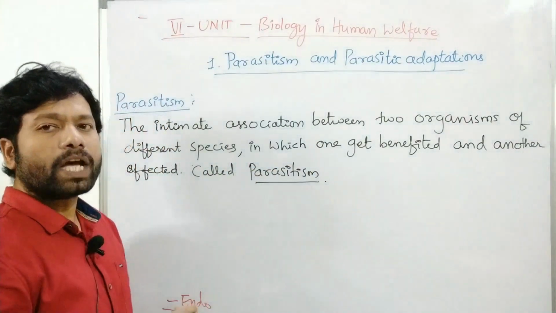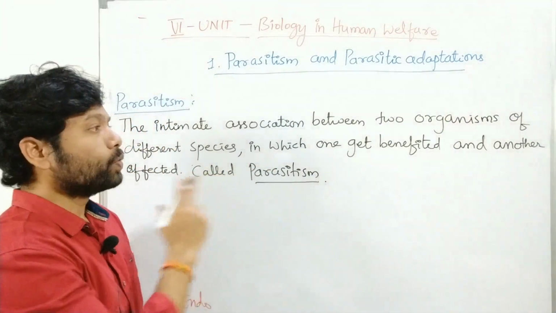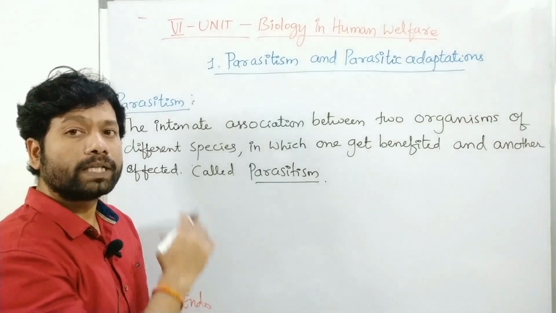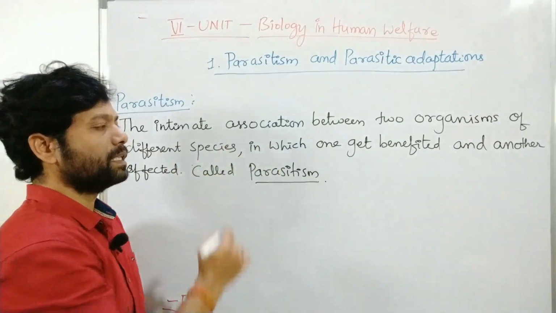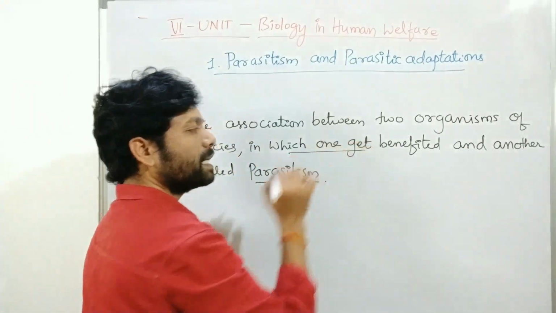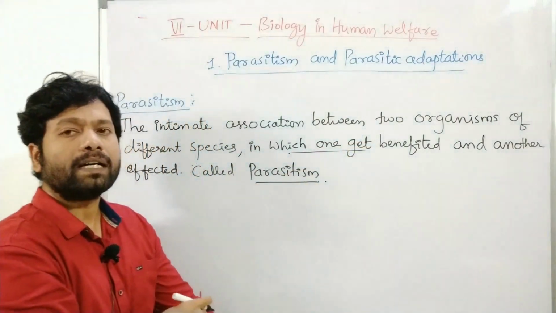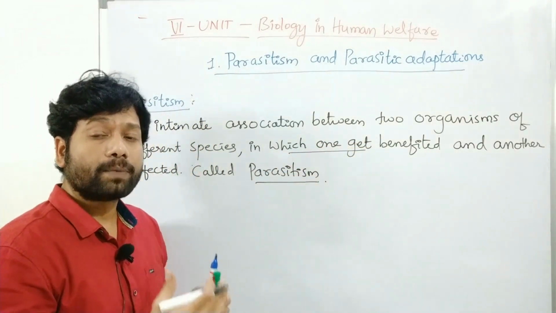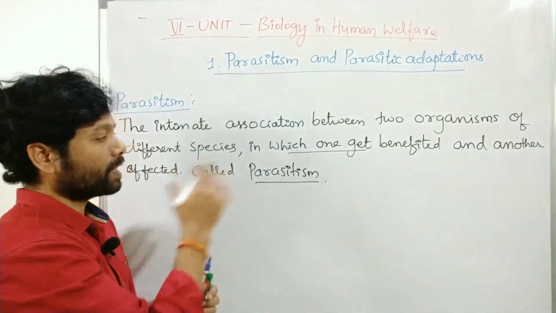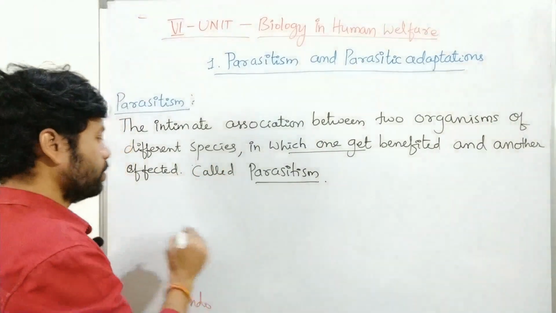The intimate association between two organisms of different species in which one gets benefited and the other is affected. This type of association or relation is known as parasitism.